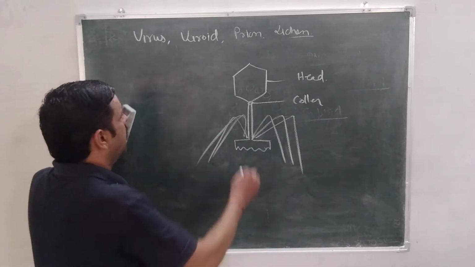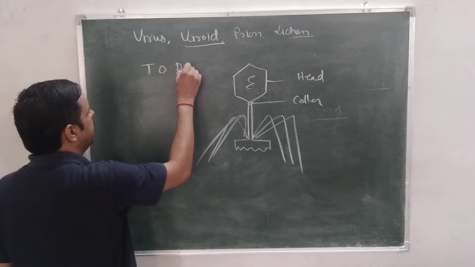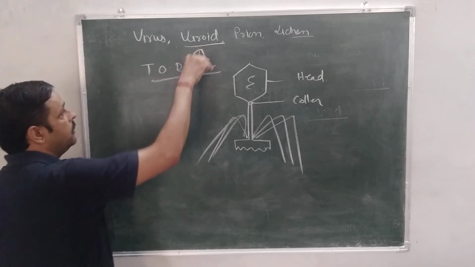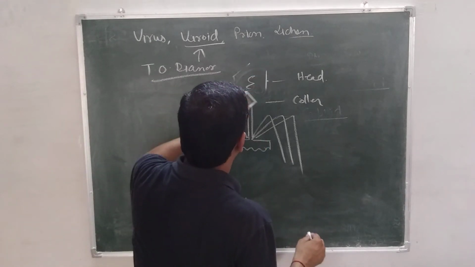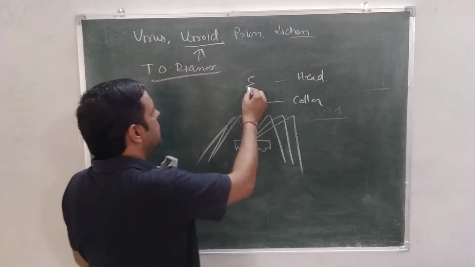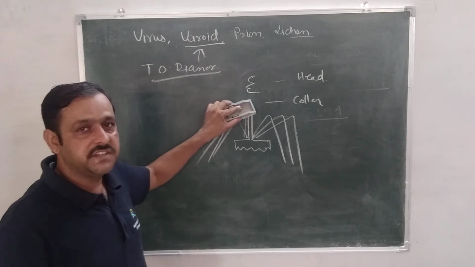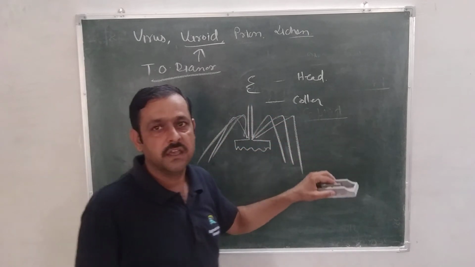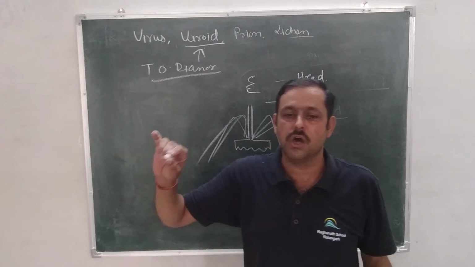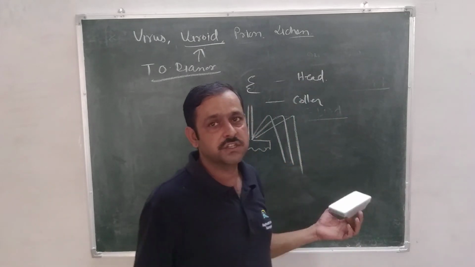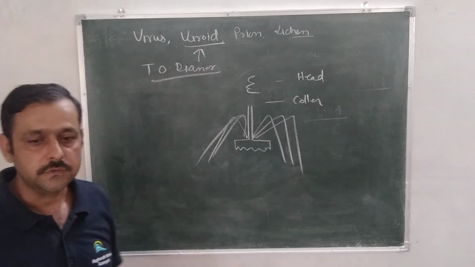Now viroid. What is viroid? T.O. Diener discovered viroid. Viroid is only the genetic material of a virus, it may be RNA or DNA, and it is more harmful than virus. It also spreads a disease, just like potato spindle tuber in potato.